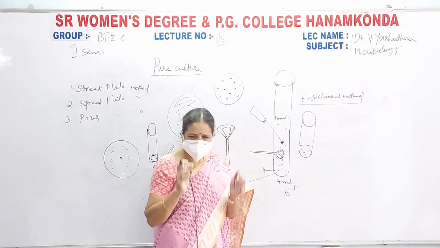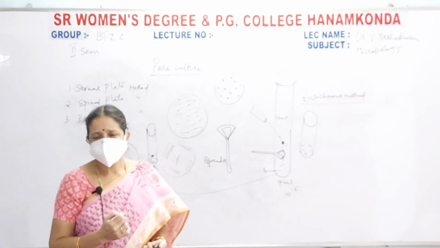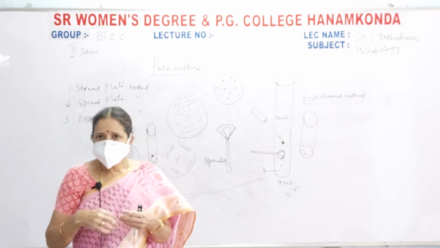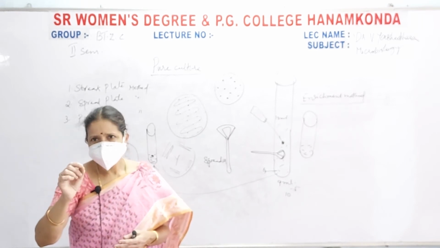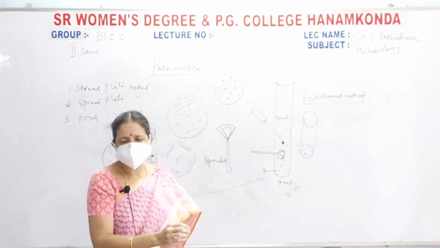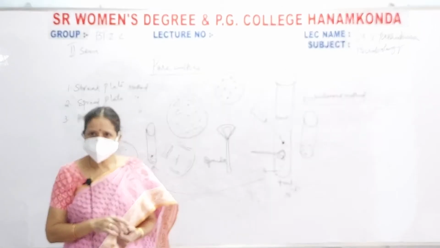That means in the first dilution tube, the microbial concentration is very low compared to other microorganisms. In that mixture, the required microorganism's concentration is very low. Then you want to grow that very low concentration of your culture to a maximum concentration.